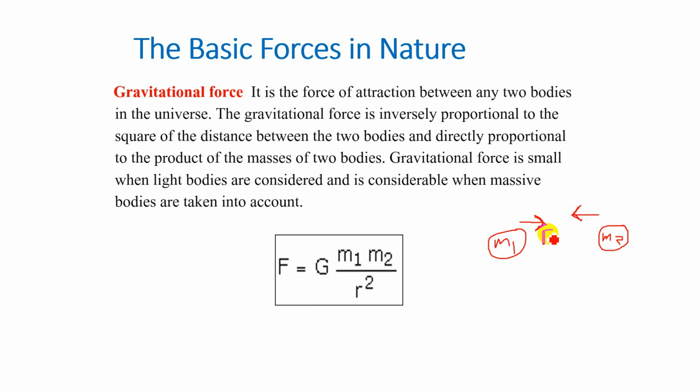So here a force which is gravitational force. Suppose the distance between the two masses is r. F, the gravitational force, is directly proportional to these two masses, m1 times m2, and it is inversely proportional to the square of the distance between the two masses.